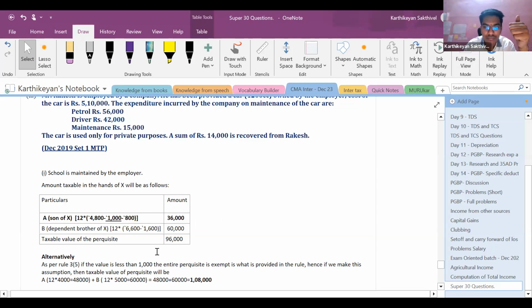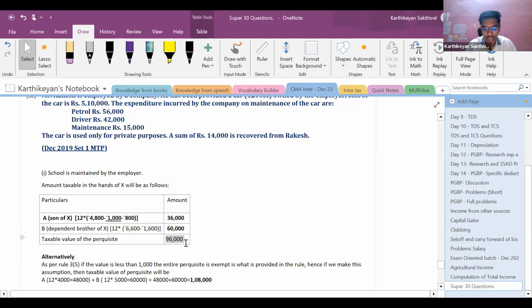It says that if it is your child and if it is up to 1,000, it is exempt. Yeah, so that is the point. Here again, in case of a dependent brother, this 1,000 exemption is not available. Hence 6,600 minus 1,600 into 12 is to be taken as the value of perquisite. Hence the entire amount of 96,000 is taxable. This is view number one.